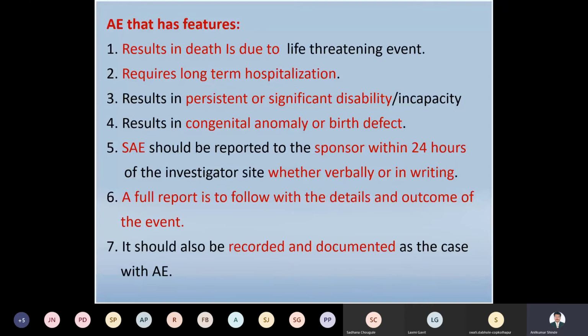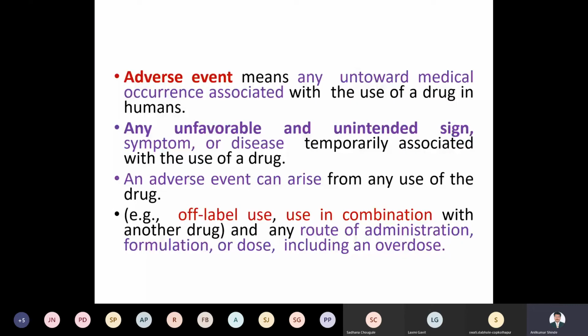Then it should be recorded and documented in case reports also. All these documents and records should be maintained in the file as per the adverse event records, right? So an adverse event means an untoward medical occurrence associated with the use of drugs in humans.